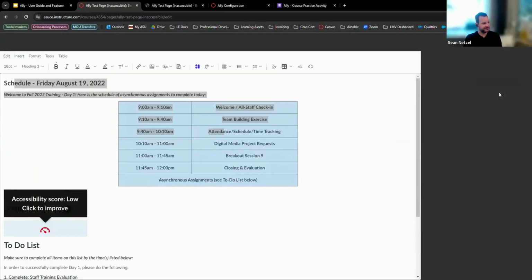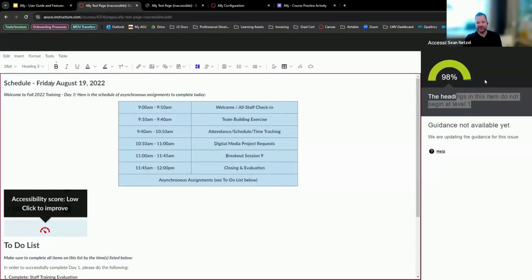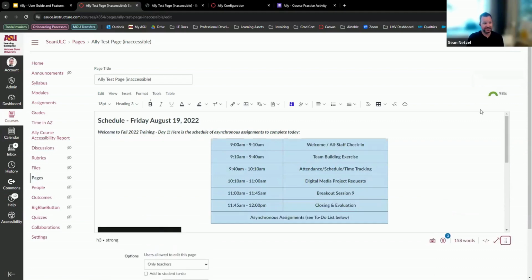I can click on this, and it's 98%. That other 2% is because I don't have headings listed on here. So I have the headings changed on this. This is a little bit different with the headings. There's an issue with this that Alejandra and I were talking about. While you can use this, and it's definitely something to look at as you're editing or changing or adding content in your HTML rich text editor here, you'll notice that that is 98%, and it only gave me that one